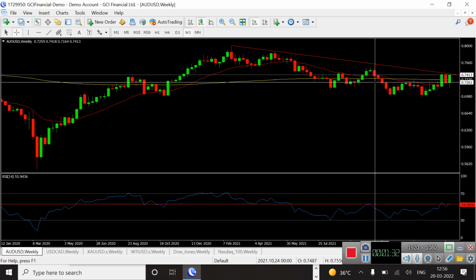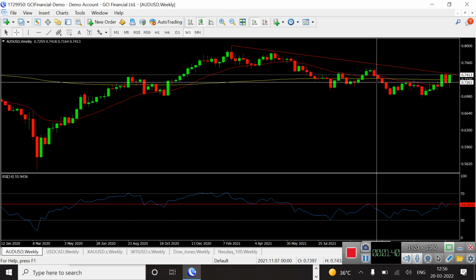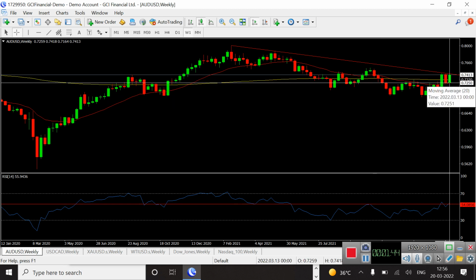0.7556 and put a stop loss around 0.7260, that is called 20 EMA in weekly chart. If you see, I have put a cursor on 20 EMA, that is called 0.7251.